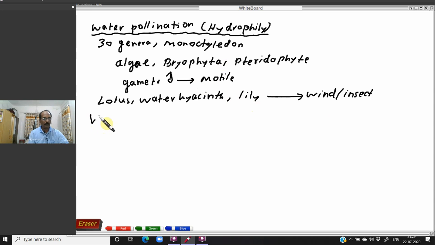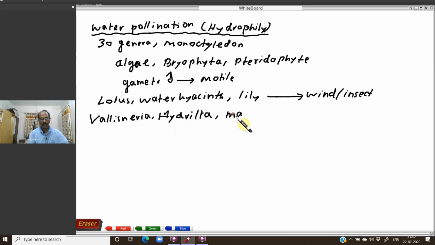For example, Vallisneria, where complete pollination takes place by water. Another plant is Hydrilla. Another plant is Zostera, the marine seagrass.